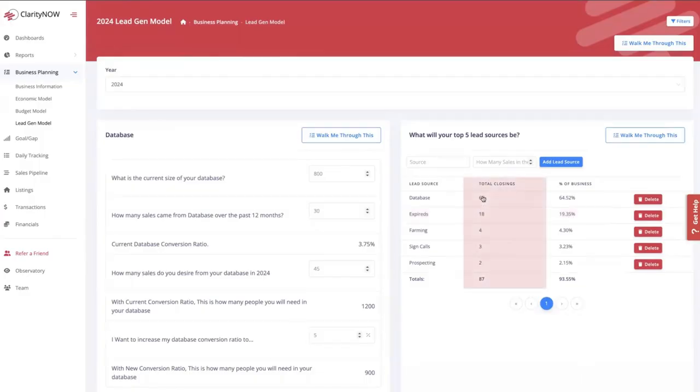So the goal here is to type in 5 lead sources or less and have the total percentage equal 90% or more of your economic model. If I type in my 5 lead sources and it only equals 70%, well, there's a big enough gap there that I don't know if I'm going to hit this goal. So the goal here is that 5 lead sources add up to 90% or more.